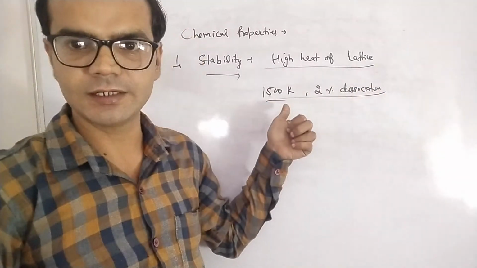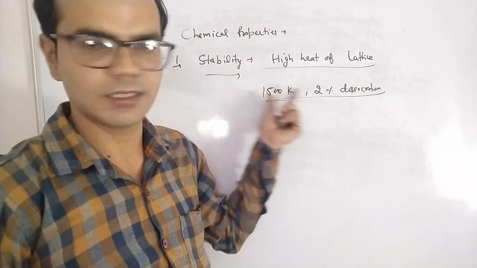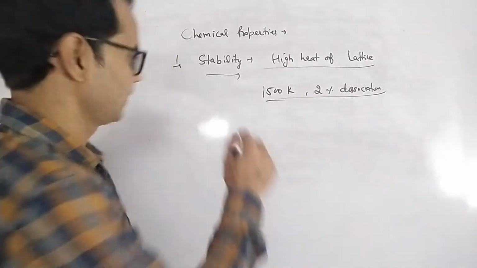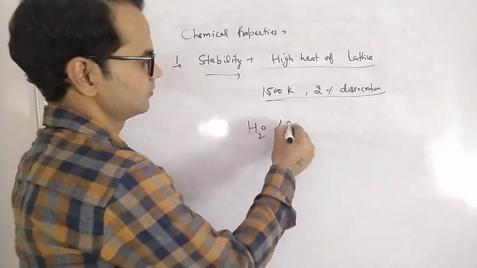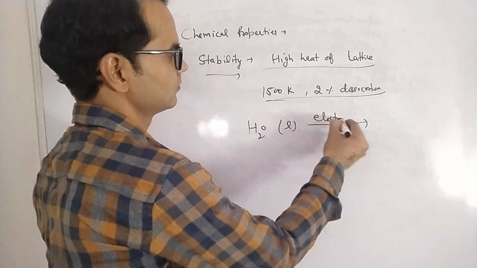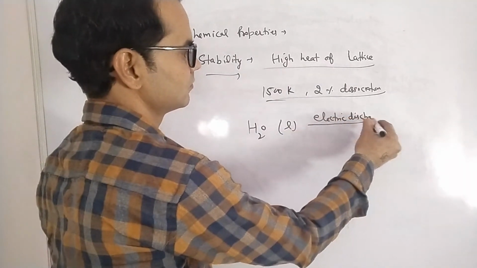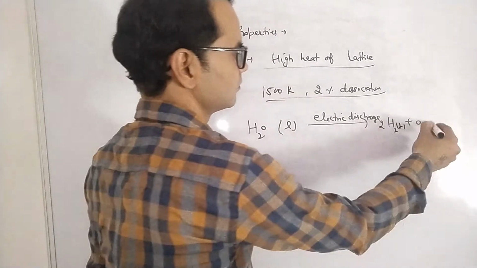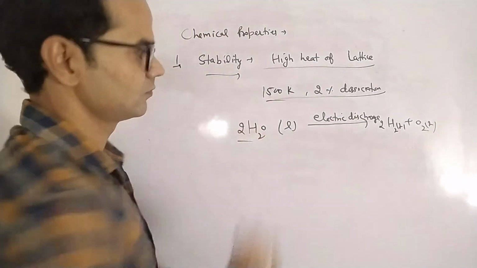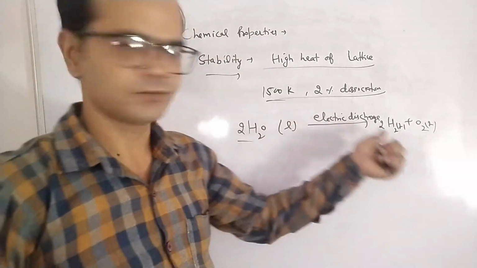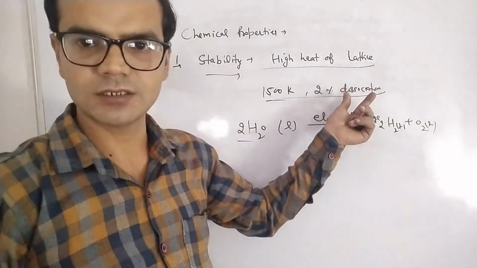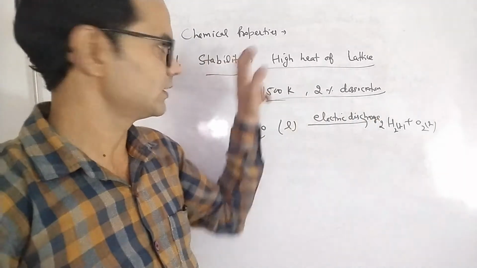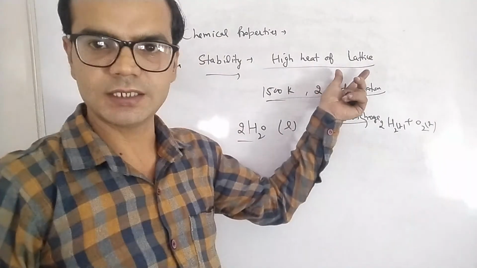For example, at 1500 Kelvin, which is quite a high temperature, dissociation is only 2%. It dissociates to give hydrogen and oxygen, but the degree of dissociation is quite low even at high temperature. That's why water is a stable molecule due to its high heat of lattice.